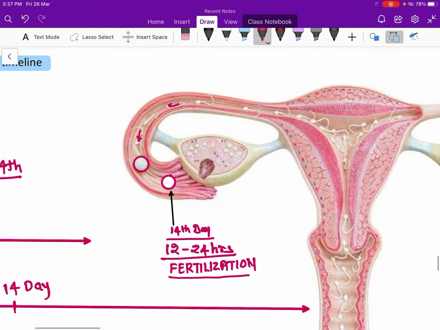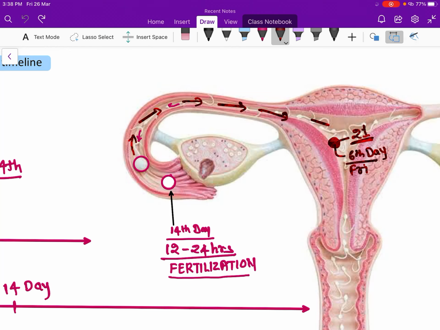After this, the egg, this ovum, after the fertilization, moves toward the uterus and comes into the uterus to start implantation in the endometrium, and this implantation occurs at day 21. That means the 6th day from fertilization. At the 6th day from fertilization.